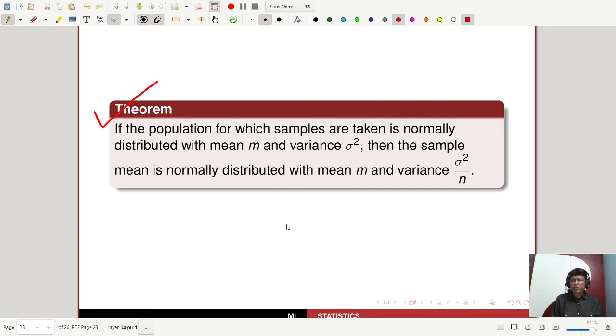If the population from which samples are taken is normally distributed with mean m and variance sigma square, then the sample mean is normally distributed with mean m and variance sigma square by n.